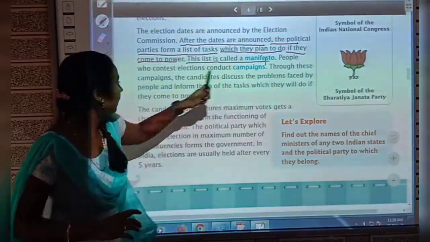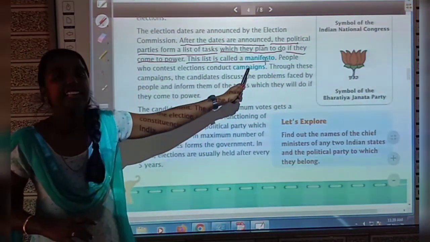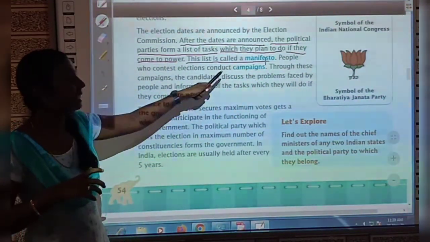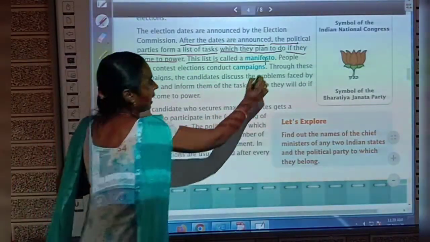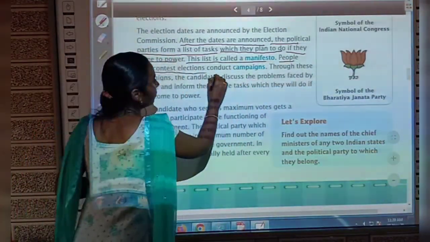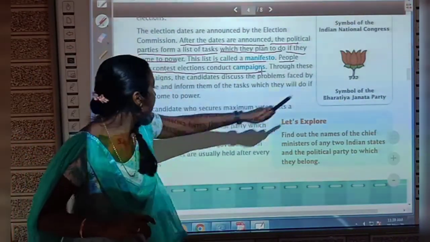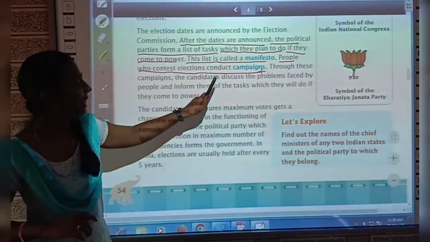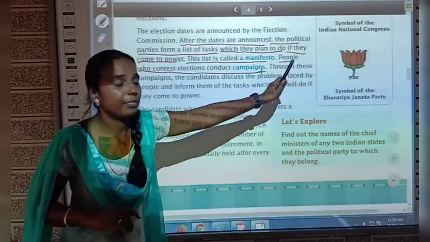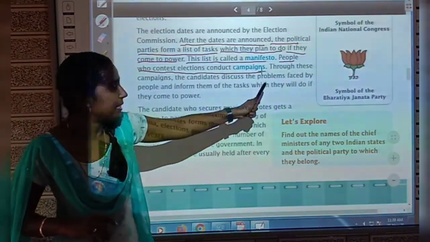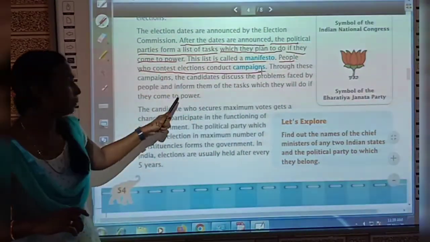And see, people who contest elections conduct campaigns, okay? So, the people who are contesting in elections will conduct campaigns. Underline that also. So, what will they do in campaigns? Through these campaigns, the candidates discuss the problems faced by people and inform them of the tasks which they will do if they come to power.